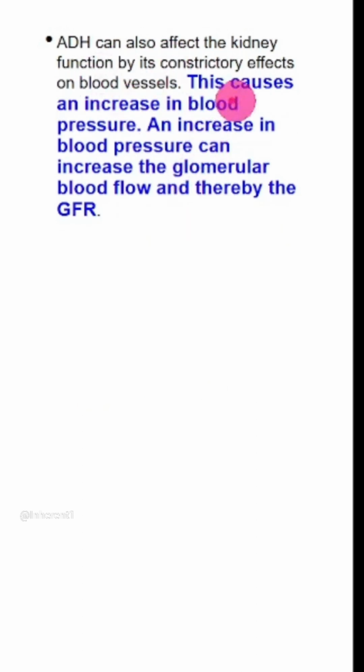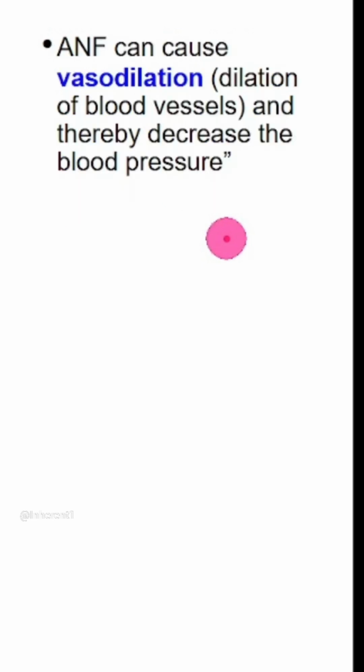ADH will also cause increase in blood pressure, and this will in turn increase glomerular blood flow and thereby GFR. ANF can cause vasodilation, dilation of blood vessels, increases the volume of blood vessels, and thereby it brings down the increased blood pressure to normal.